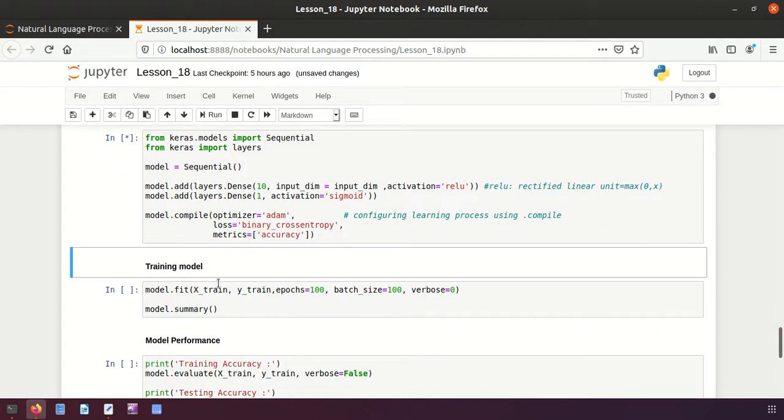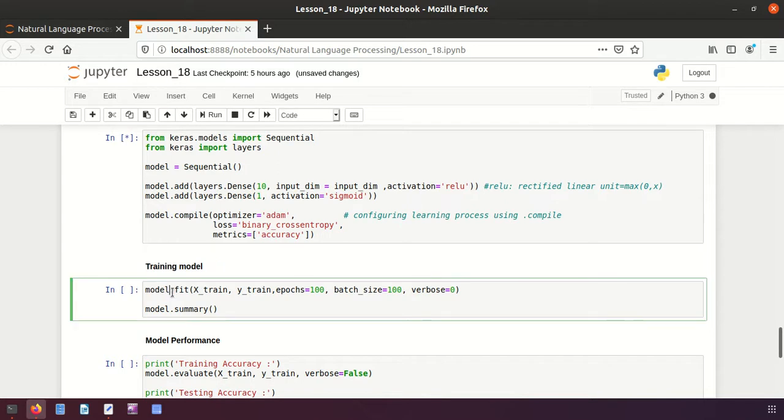And then let's see here, training the model. While training a neural network, at that time we have to use the function called fit. You call model.fit, and then you provide the training data here. And then we have here something called epochs, and then we have batch size and verbose. So what do you mean by this epoch? Epoch is actually, friends, training a neural network is an iterative process. It means it will be iteratively running, it will not stop.